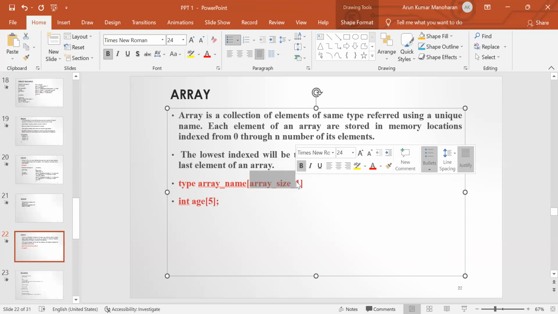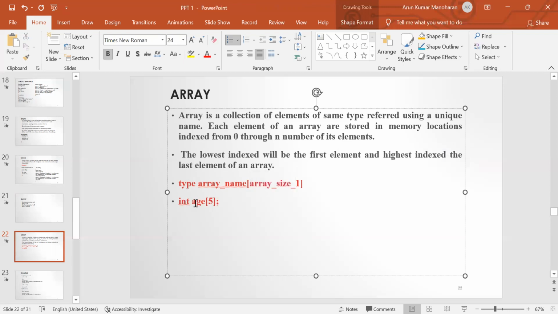So there are different types of arrays. One is a one-dimensional array, and then two-dimensional array. A one-dimensional array means an array with a single subscript, whereas a two-dimensional array means an array with two subscripts. So here in this declaration, int is the data type, age is the array name, and 5 is the size of the array. So in this array age, we can store 5 elements. All the 5 elements should be of integer data type.